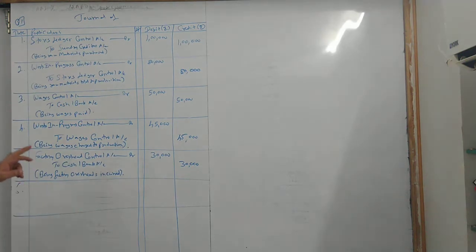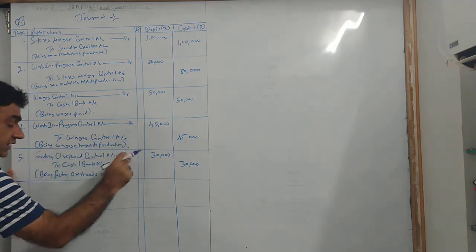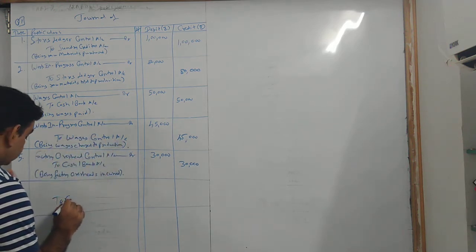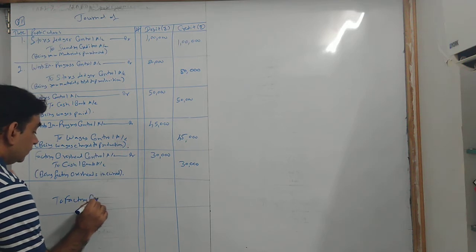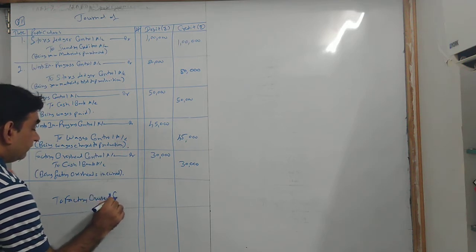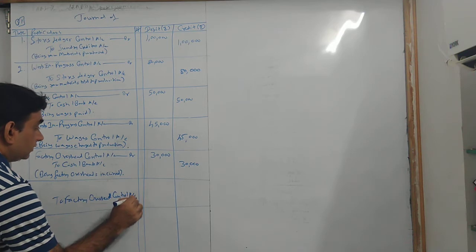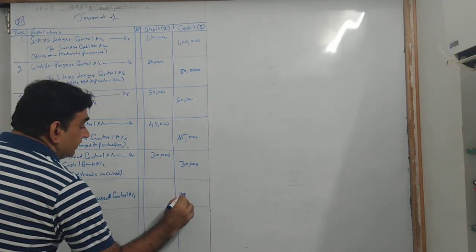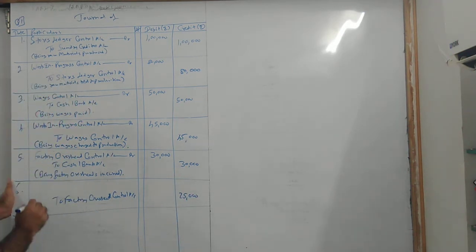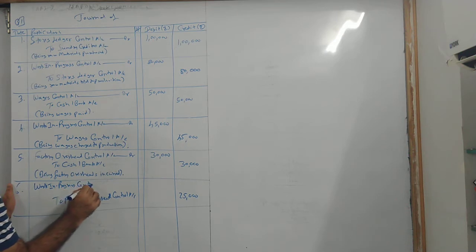So see the logic. When I incur wages, I debit wage control. When I charge wage, I credit wage control and debit WIP. Same thing I will do here. When I incur factory overheads, I debited factory overhead control. Now I will charge it, so I will reverse it. So to factory overhead control account, that is 25,000, and this is for production purpose. So I will debit work in progress.